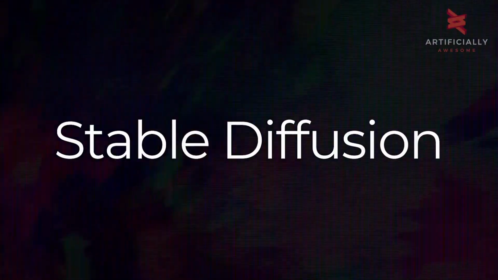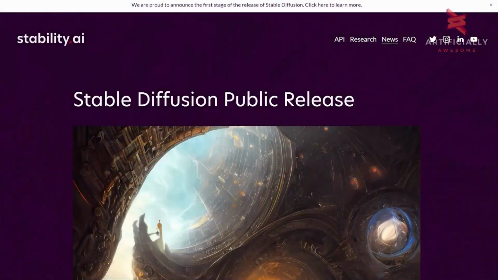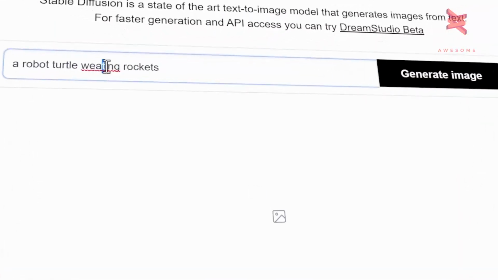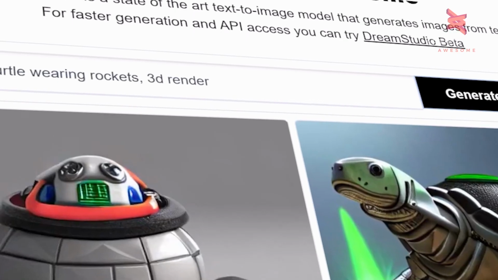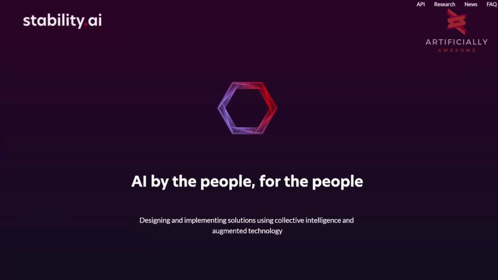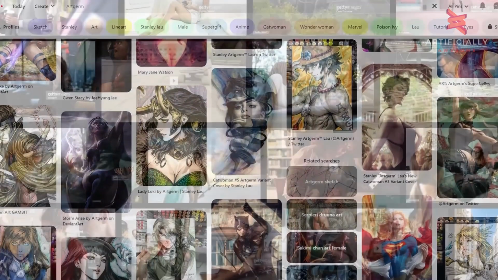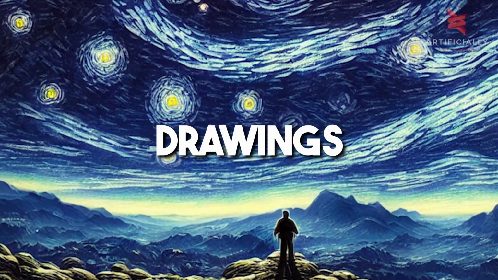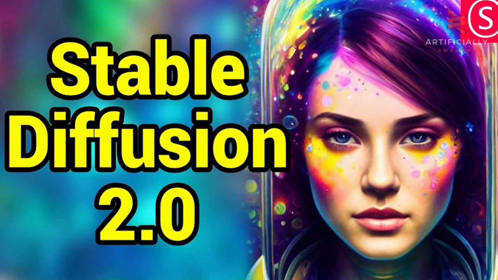Let's start with Stable Diffusion. This tool is distinguished by its open-source nature, which is a feature that many tech enthusiasts will really appreciate. As a text-to-image generative AI application, it gives you the ability to transform your text prompts into a variety of computer graphics. Whether you want to create images, photos, drawings, or paintings, Stable Diffusion 2 has you covered.